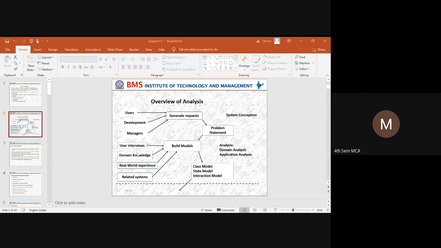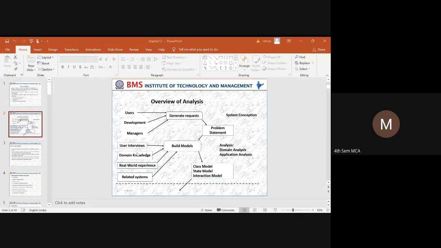First thing is user interviews. You need to meet different types of users and interview them. What is the requirement that is needed to develop that particular project? What are the different types of requirements in terms of resources that you need to identify? Next thing is domain knowledge. With respect to that particular domain, whether it comes under a financial domain, application domain, or any other domain, that knowledge you need to gain.